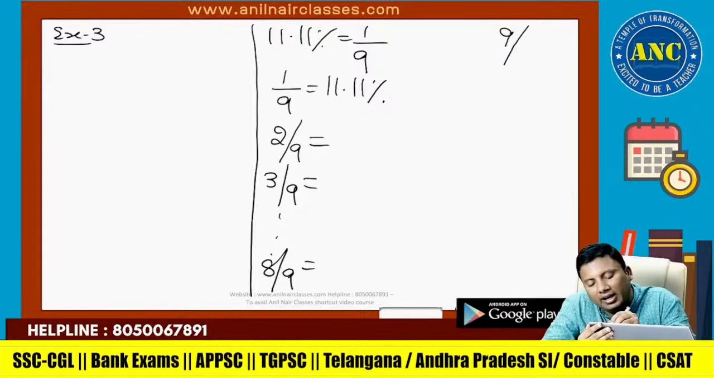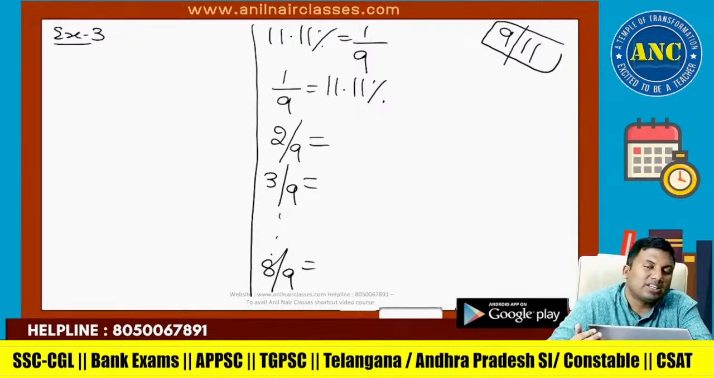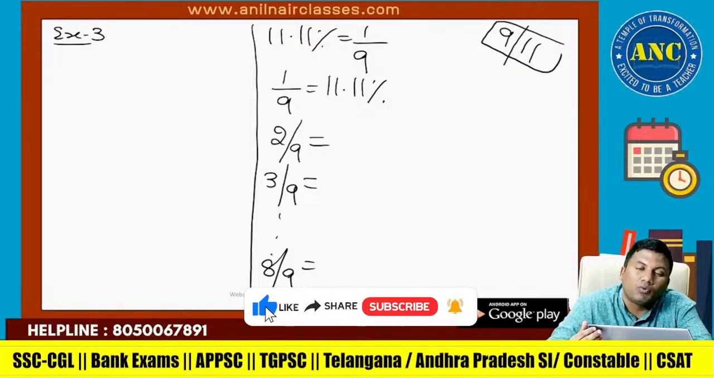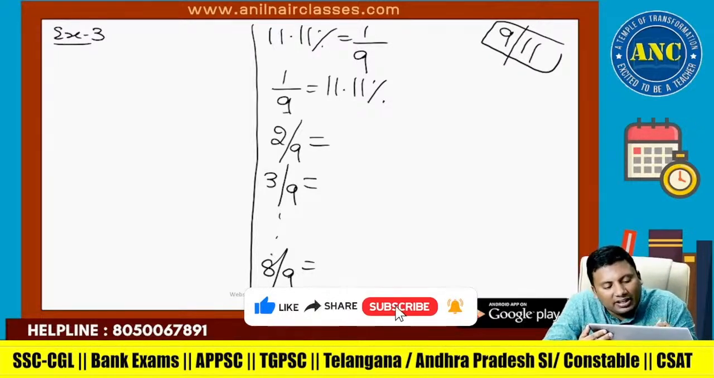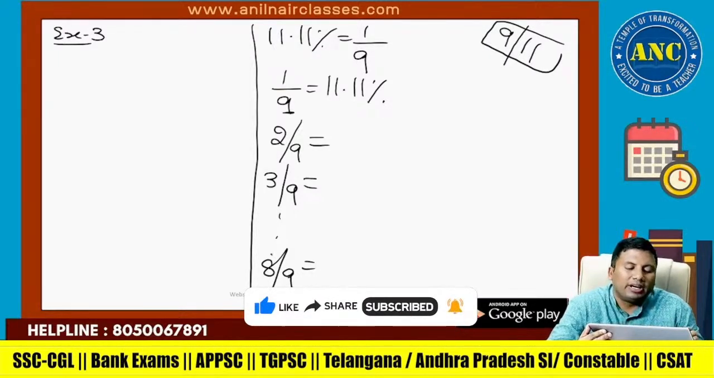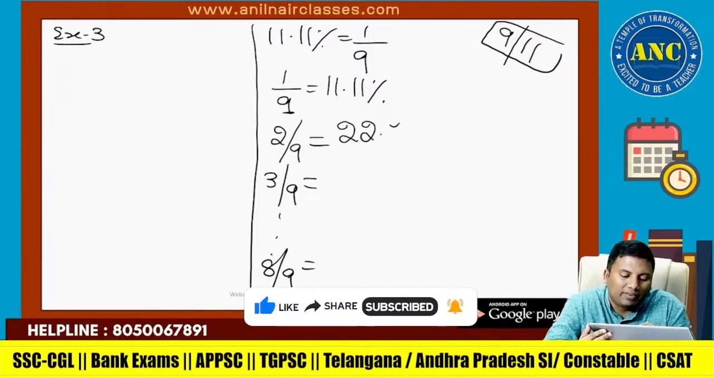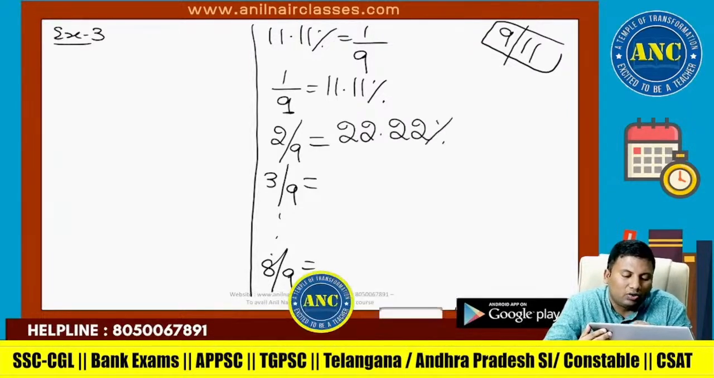Remember, 9 by 11, World Trade Center collapse. Our USA emergency number is 911. If the denominator is 9, take the numerator, multiply by 11, write down twice. 2 11s are 22, write down twice.